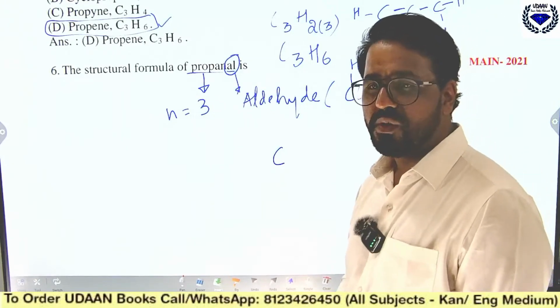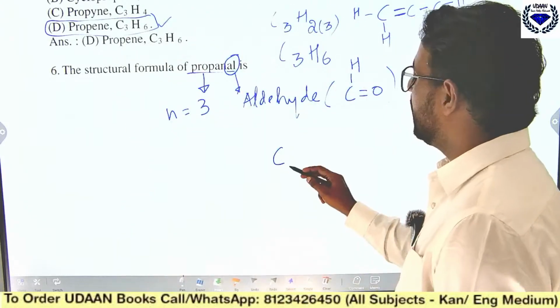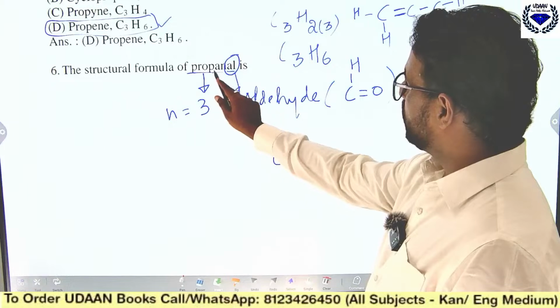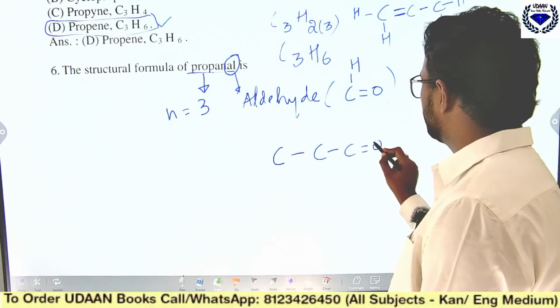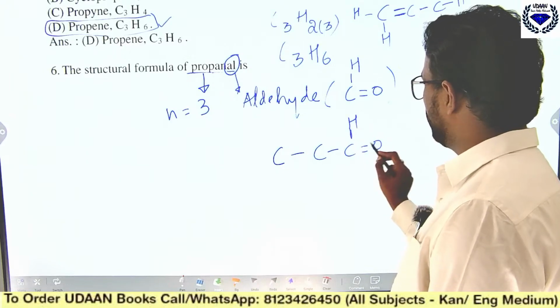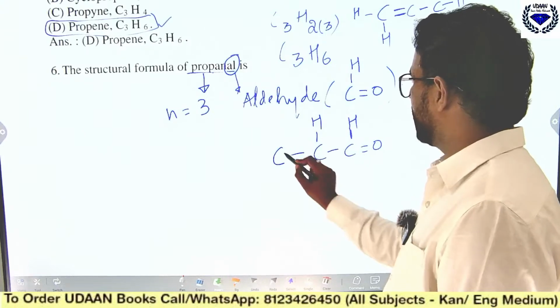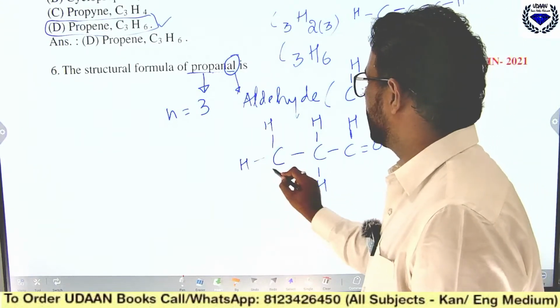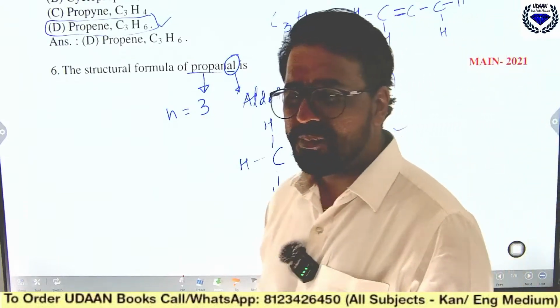I hope you got it. Aldehydic group, yes, very good. Then how to write propanal? Prop means 3 carbon atoms, and for 1 carbon you should write C double bond O H. On the remaining sides you should write H: 1 2 3 4 and 1 2 3 4. So this is the formula for propanal. I hope you got it.